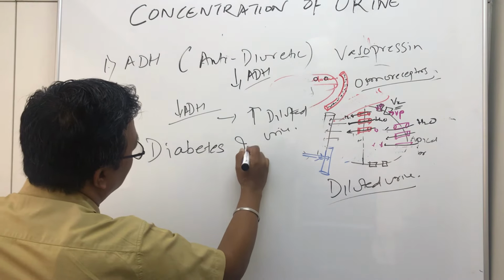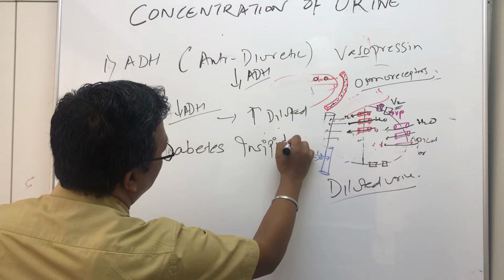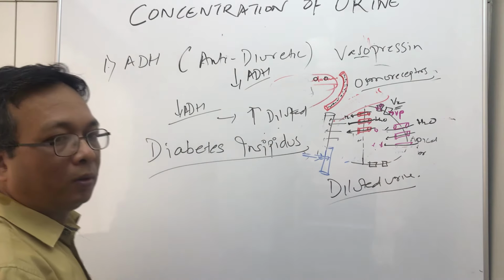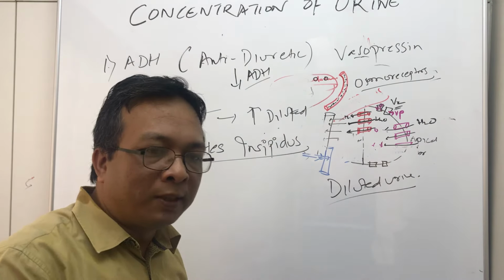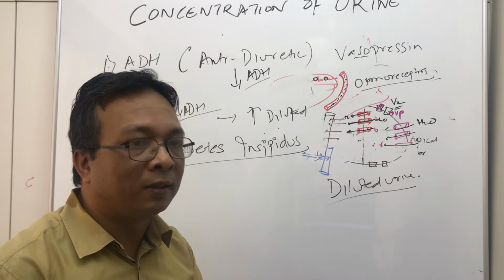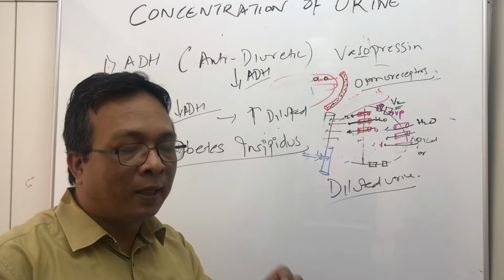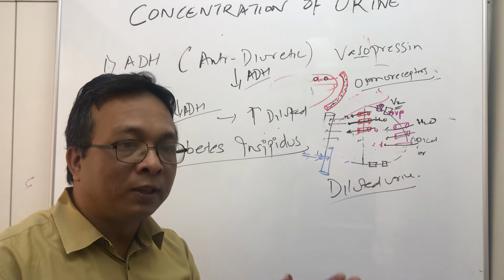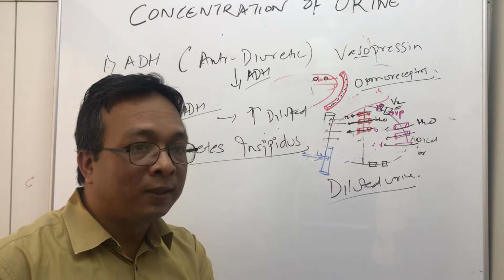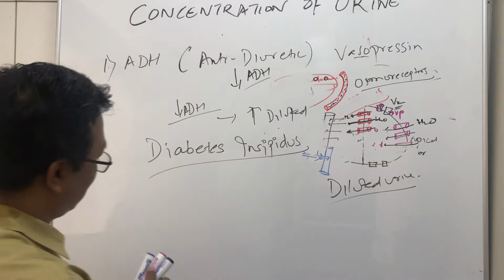Diabetes insipidus. Okay, so it comes as a short, no, diabetes insipidus. So what is diabetes insipidus? Diabetes insipidus is a condition of decreased ADH hormone, resulting in increased production of dilute urine and thirst.